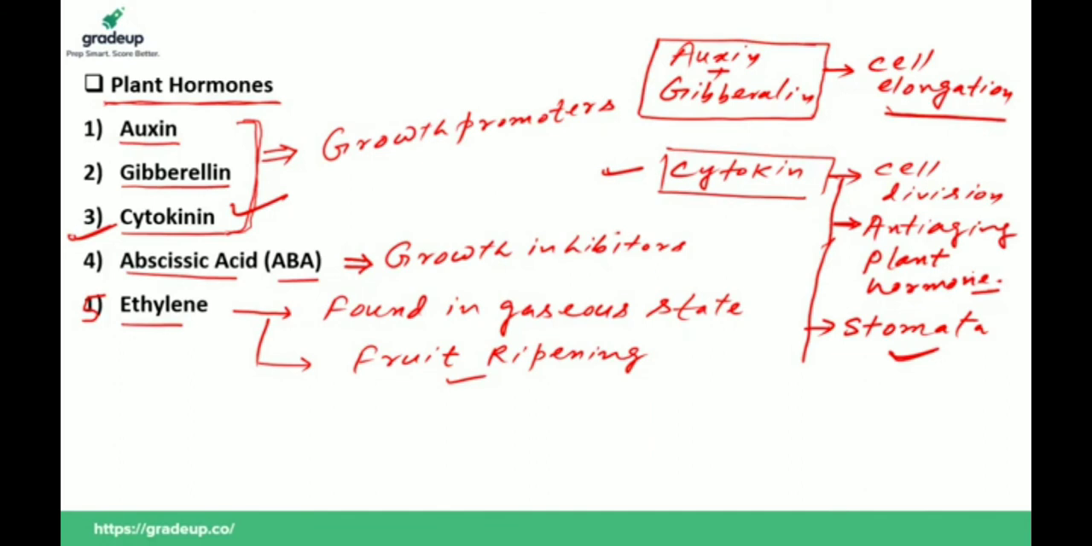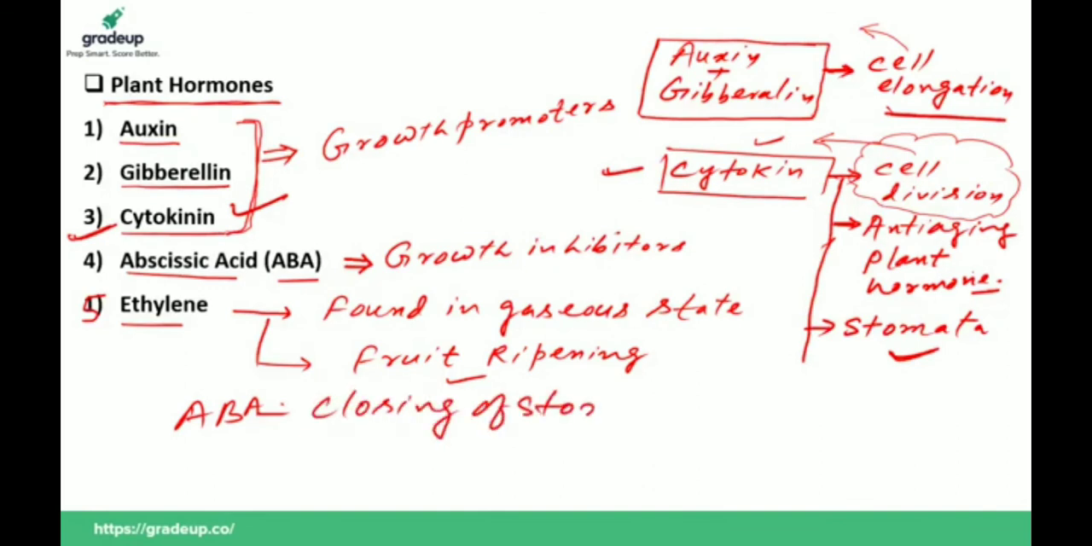Clear or not? So auxin and gibberellin take part in growth of the plant through cell elongation. It increases the size of the cell, and if the size of the cell increases, there is growth. But cytokinin takes part in cell division, and if cell division takes place, growth takes place. So the main role in growth is cytokinin. Clear or not? But abscisic acid takes part in closing of stomata. Clear or not?